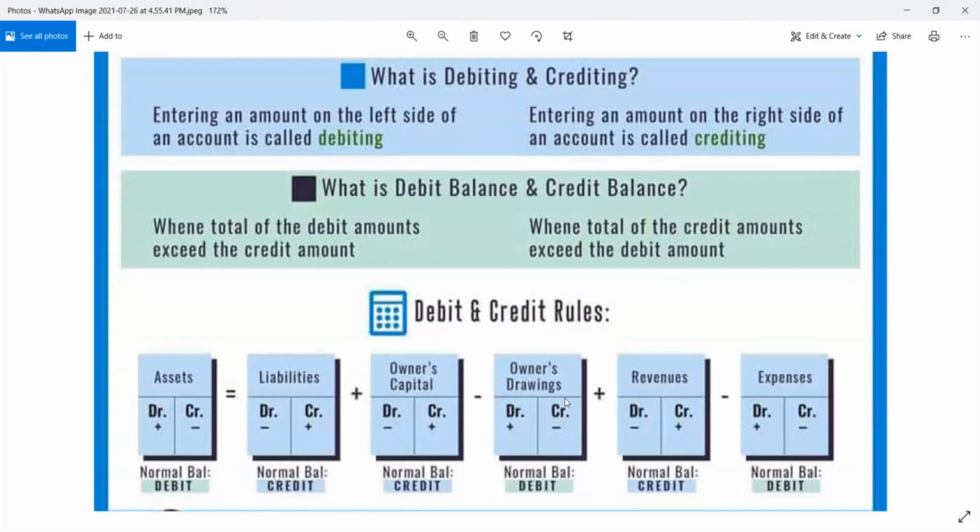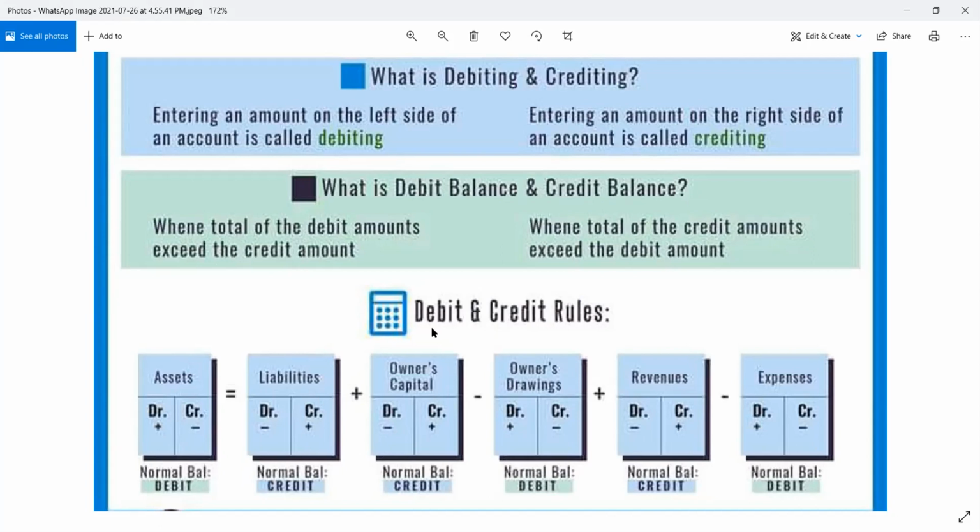You can see there's a plus, you debit under assets, then a minus, you credit. We are not supposed to say, as a common thought, that when an asset account increases, it's debited. We are supposed to say that what you enter on the debit side of this account, that is what you are supposed to know.